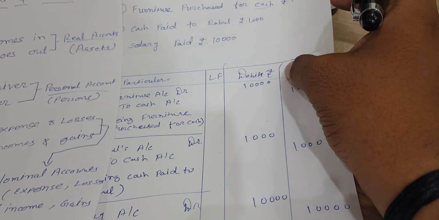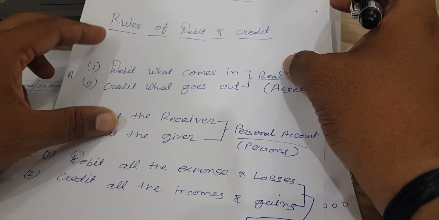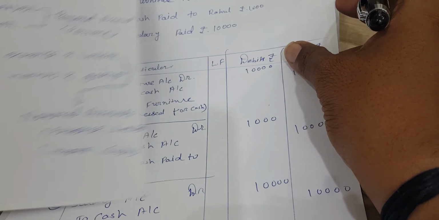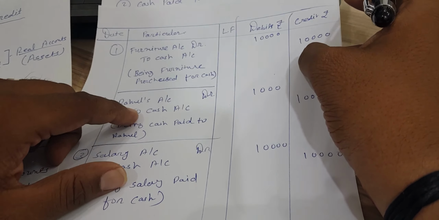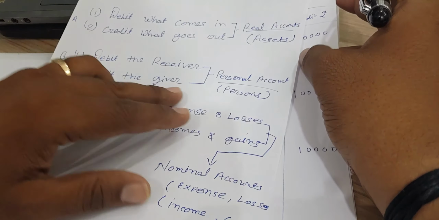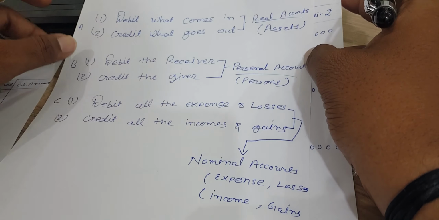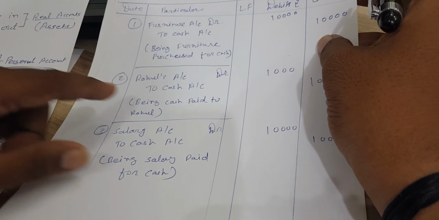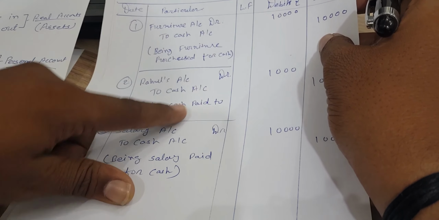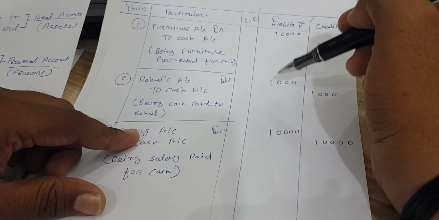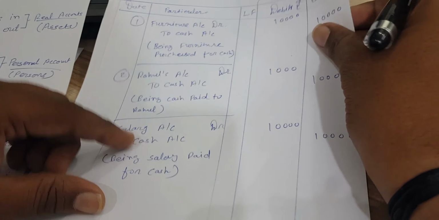Cash paid, cash goes out, so we apply credit what goes out. So credit the cash, and the other account is Rahul, so apply the personal account rule. Rahul is a receiver, right? So we are going to debit Rahul. So Rahul's account debited to cash account, being cash paid to Rahul 1,000 rupees, right?